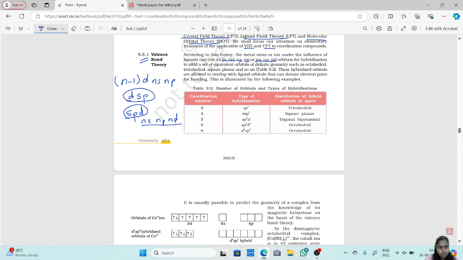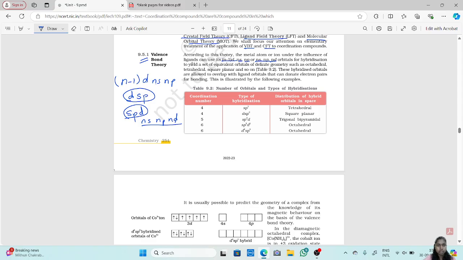I think this hybridization you have learnt in your lower class, that is in 11th standard. It yields a set of equivalent orbitals of definite geometry such as octahedral, tetrahedral, square planar and so on.